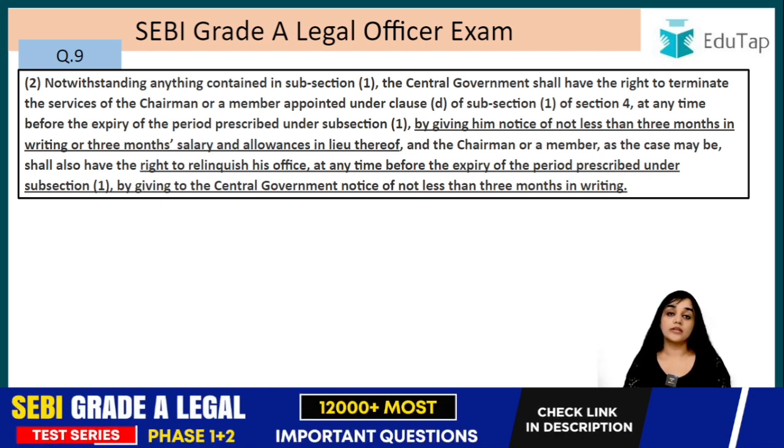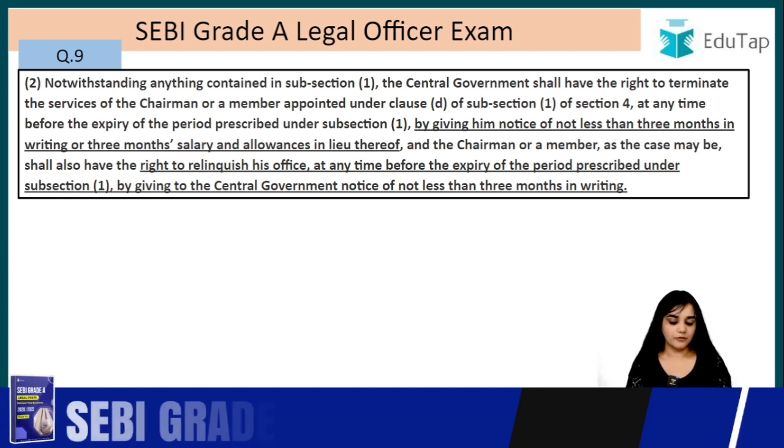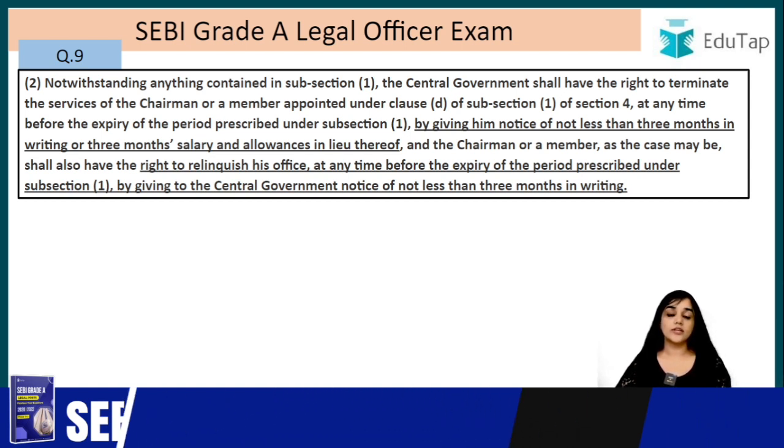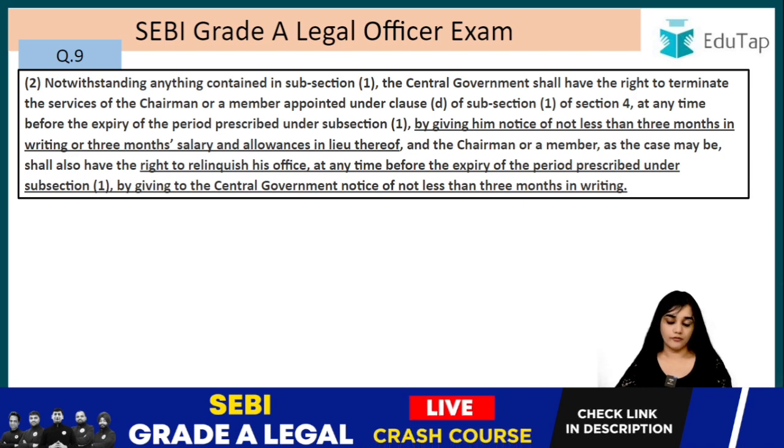So they can also give up their service, they can give up their office at any time before the expiry of the period prescribed under subsection 1 by giving to the central government notice of not less than 3 months in writing. So they can also give up their office by giving a notice of not less than 3 months, and it also has to be in writing to the central government.